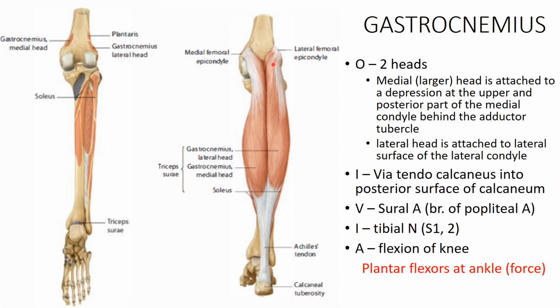These two fleshy bellies unite just above this aponeurotic portion. They end at the mid calf region, and they start inserting into this aponeurosis. The fibers insert anteriorly into this aponeurosis, and posteriorly this aponeurosis gets the fibers from the soleus. So that's how this tendo Achilles, or the tendocalcaneus, is formed.